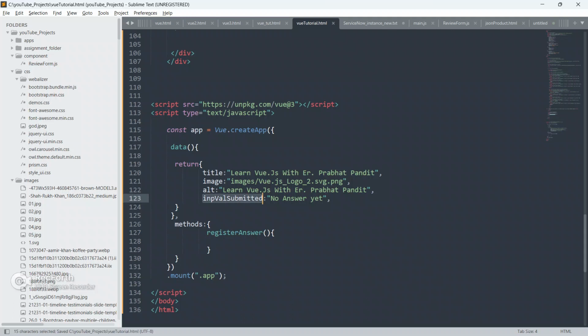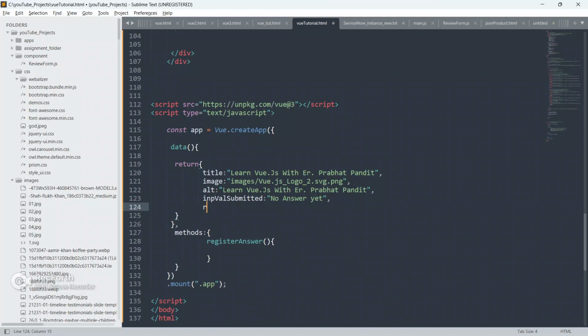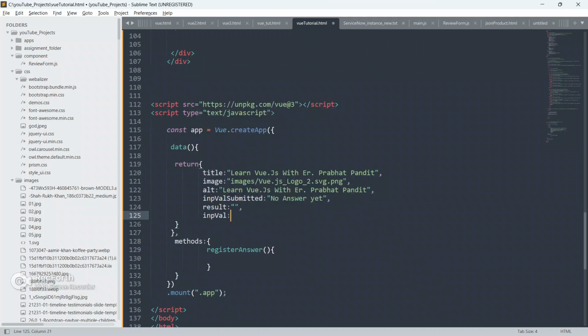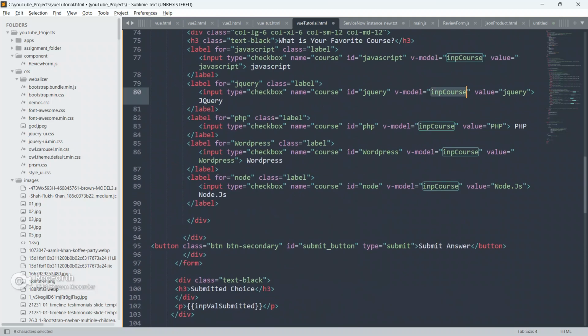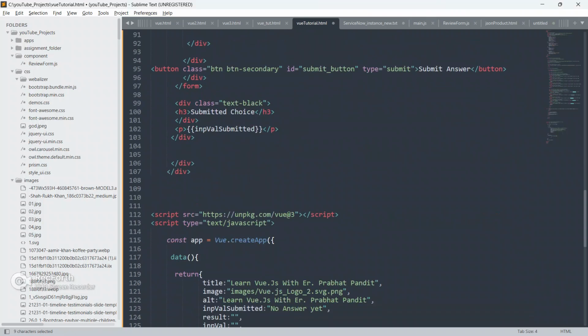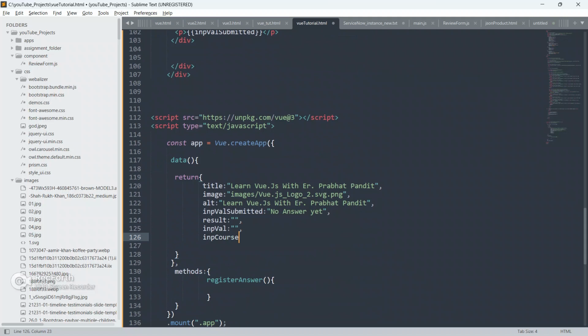First of all guys, we have to declare some more stuff here in Vue.js. We will give result as of now nothing, blank. We also have to define the value, as of now blank, because this is an array, so we have to define an empty array also.